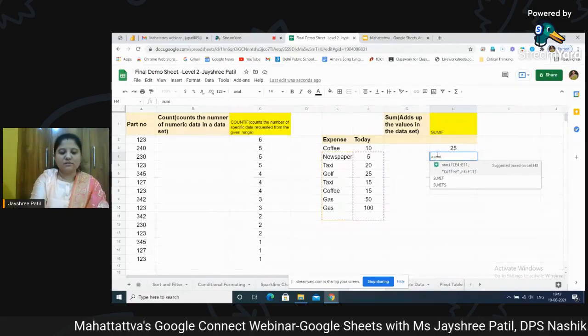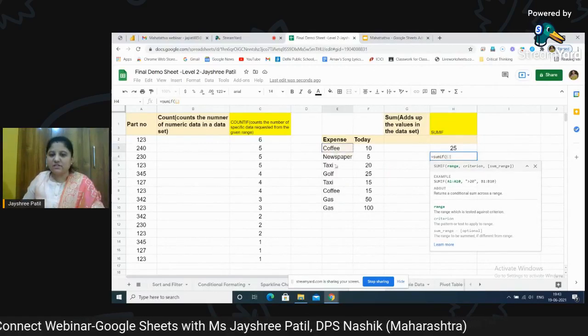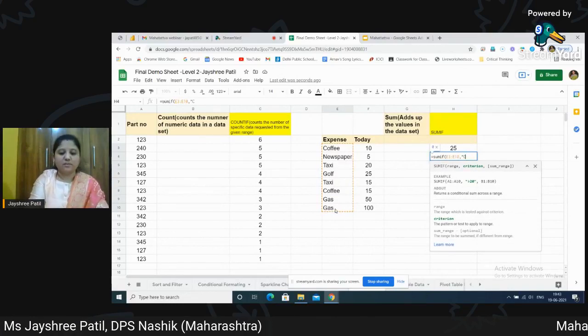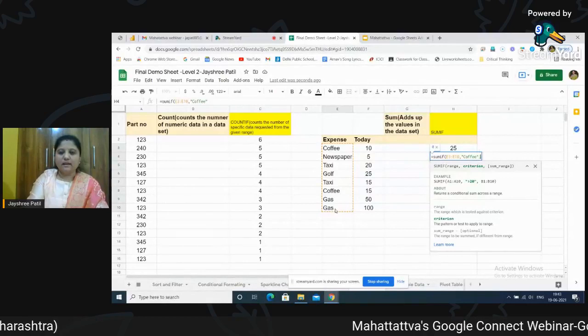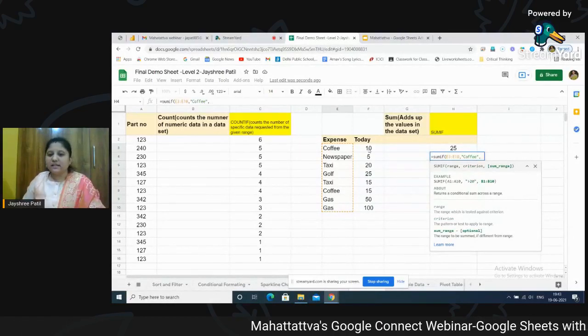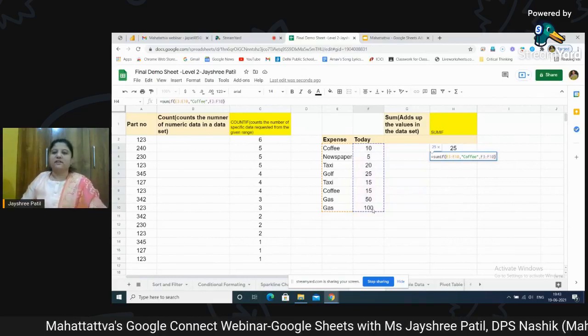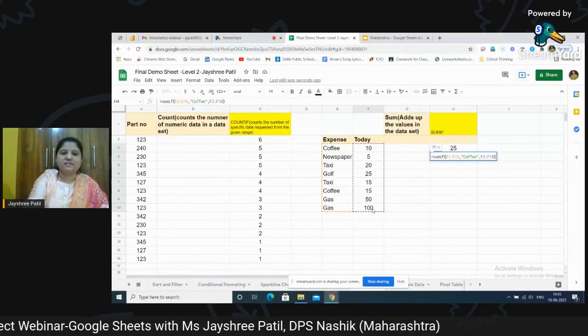SUMIF function, bracket, we will select the criteria range, then comma, and we have to write down the criteria. Suppose it is again coffee. Once it is done, now we will select the sum range and complete the bracket. Now, whenever you want to add criteria, it is very easy. Just use a plus sign.